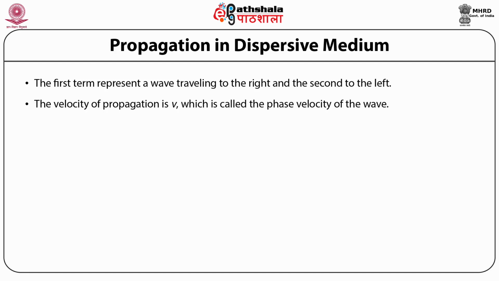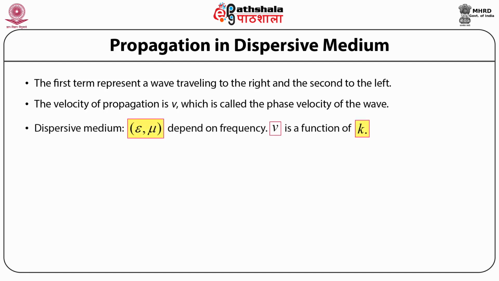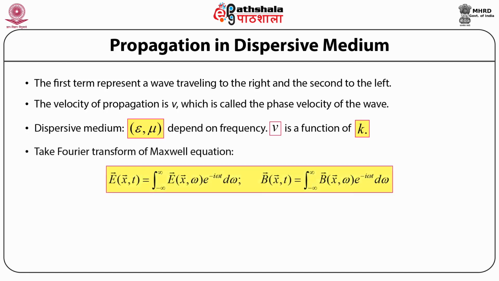Now if we consider our material medium to be dispersive, then we see that the velocity of the electromagnetic wave in such a medium depends on the frequency as well as on the wave number, and hence epsilon and mu, that is the electric permittivity and the magnetic permeability, are no longer independent of the frequency but depend on the frequency. So when we take the Fourier transform of Maxwell's equations and we write down the Fourier transform of the electric field and the magnetic field induction vector, then we get the equations.